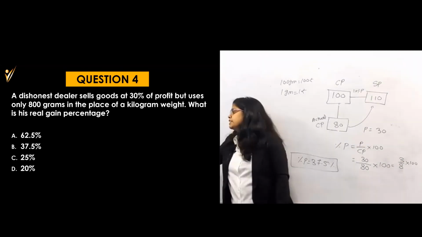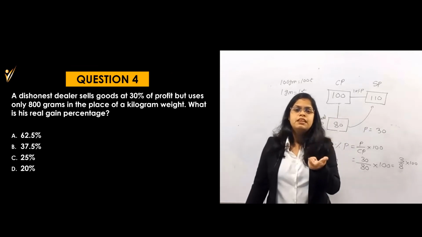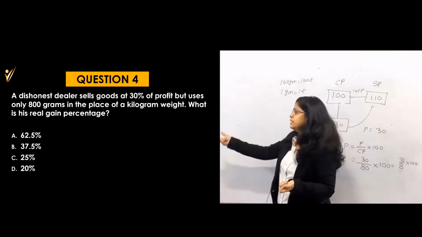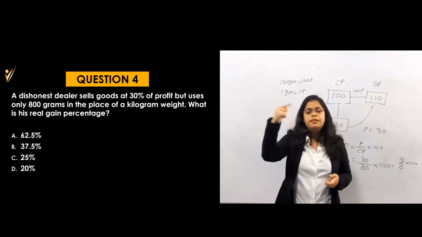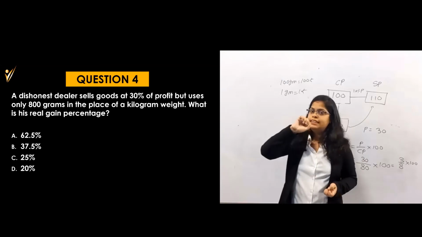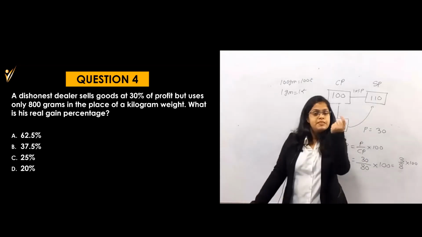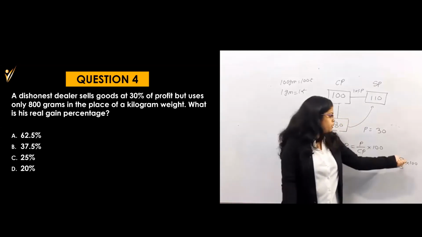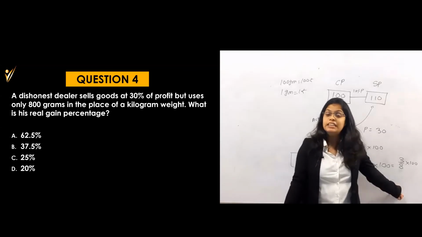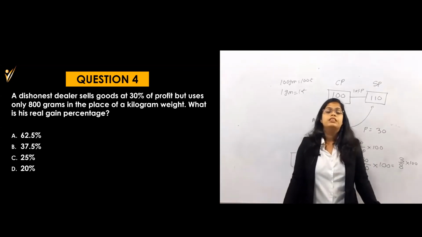He uses 800 grams. That means he is cheating 200 grams, that is 20%. And again this 30% profit. 30% plus this 20 means 50%. That means profit is 50 on what? On 800 grams, that means on 80 only. That means 50 by 80, so the ratio becomes 5 by 8. Getting this point, you can answer these questions orally in the exams if you understood the concept.